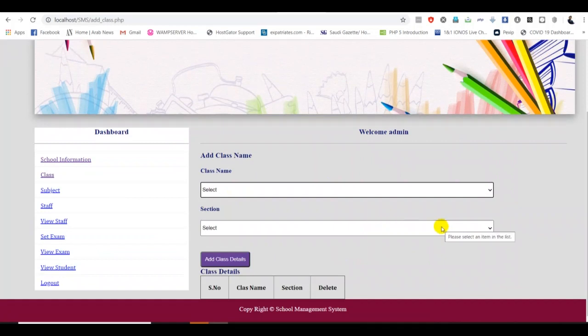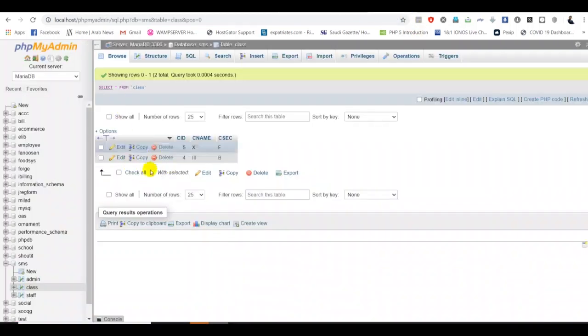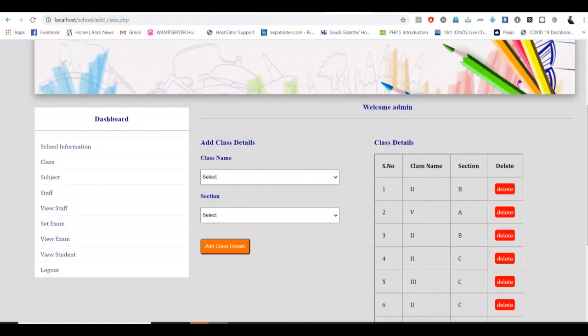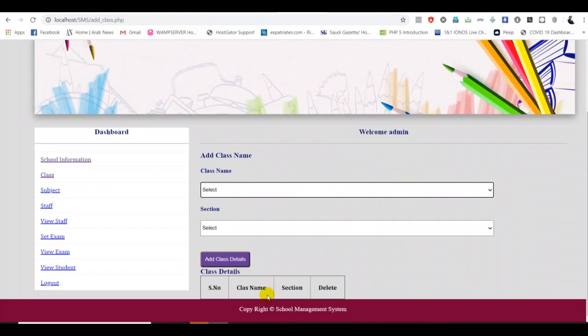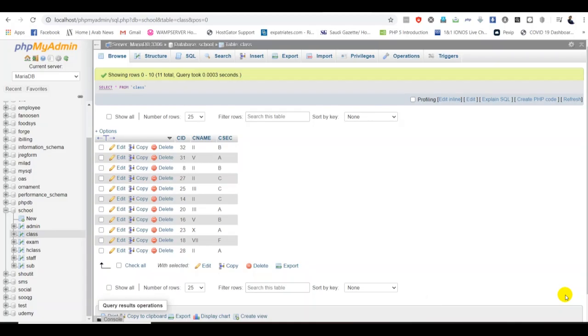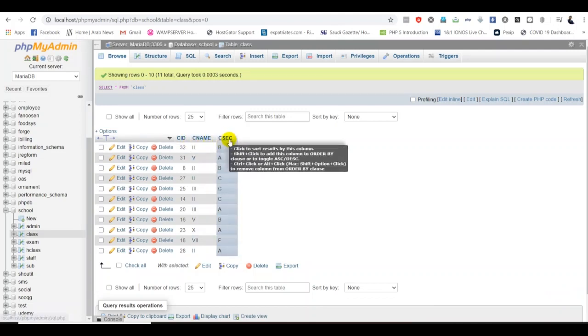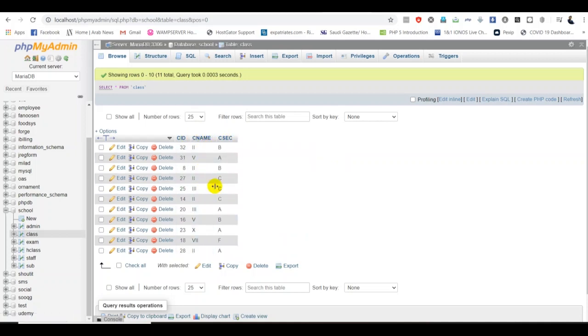Okay, good. So now we know how to add the records into the database, and now whatever data we have added into our table, we should display the particular data in these tables. Okay, let me work on that. Now we have records in our table, which is the class table we have created. Now we have added so many classes and so many sections into our table. So you see that, guys, we have a class name, we have a class section. On all sections we have records. So this record should be displayed in our table.